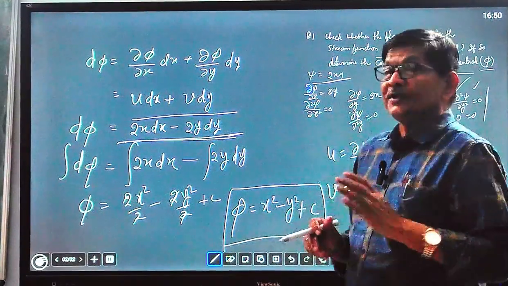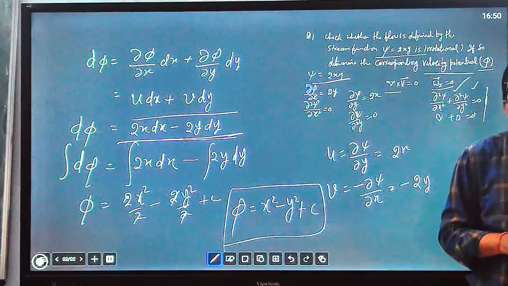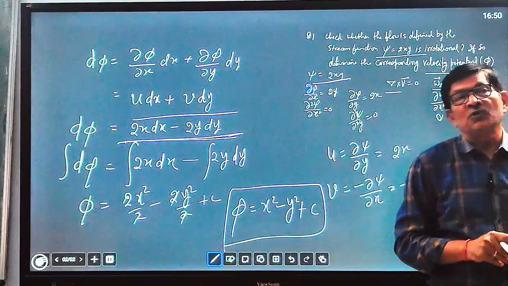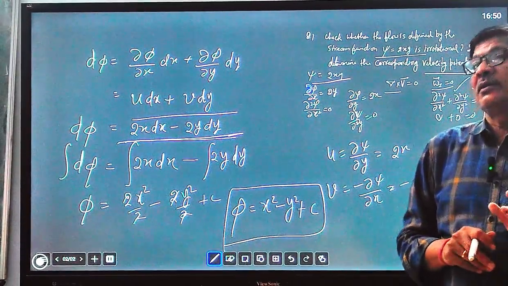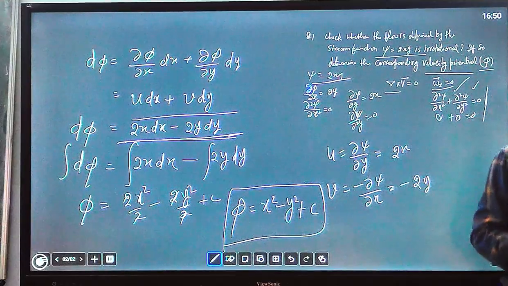So this concept is very useful from a competition point of view. It is one question you often get in the GATE examination, the Indian Engineering Service examination and many public sector examinations.